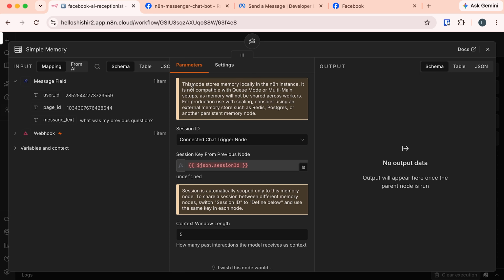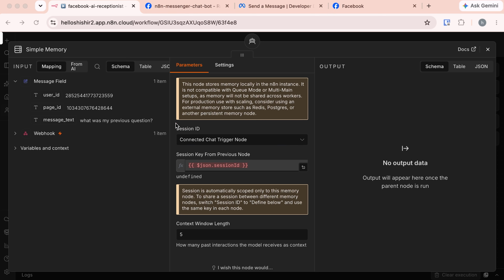See the n8n instruction here. This node stores memory locally in the n8n instance. It is not compatible with queue mode and multi-main setup, as memory will not be shared across workers. For production use with scaling, consider using an external memory store such as Redis, Postgres, or other persistent memory node. What does it mean? It warns against using this for the scaled setup. Simple memory stores small things locally. We should not use this in production. For our case, it's enough, because I am just showing you the demo, but in production, definitely I would use some other kind of database.